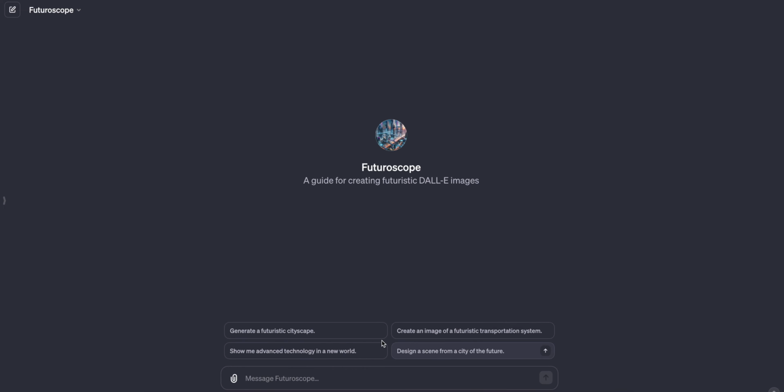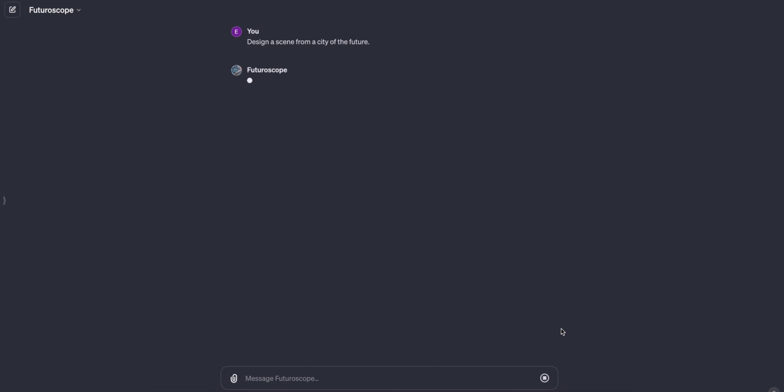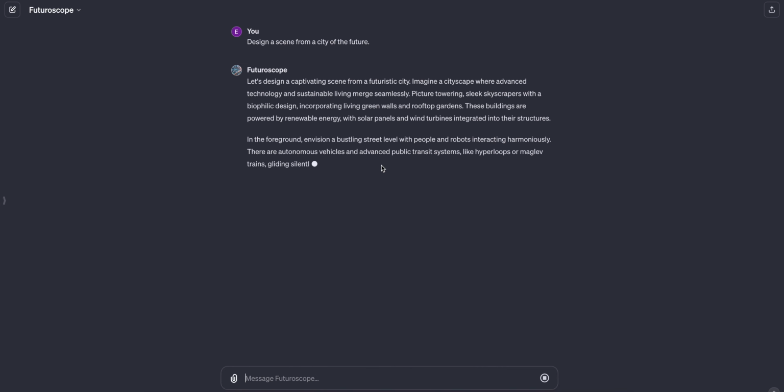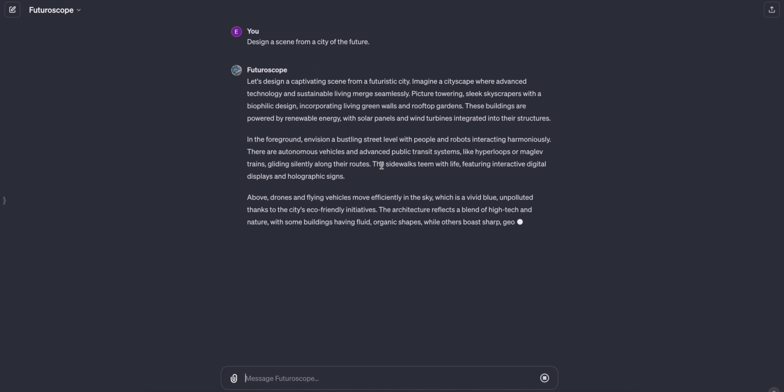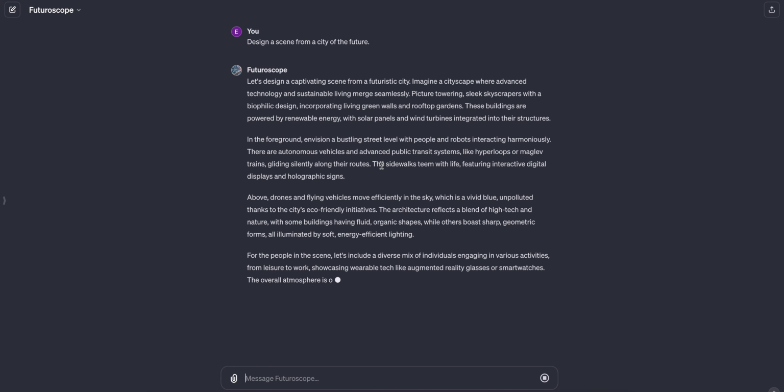So now we can go ahead and just create a futuristic cityscape or whatever. We've already seen the transportation system, so now let's design a scene from a city of the future. So we're gonna do exactly that. And that's basically it, to be honest. The feature itself is absolutely insane. It's gonna be life-changing. It already is, to be honest. I've heard about dozens of companies that are just being wiped out as we speak.